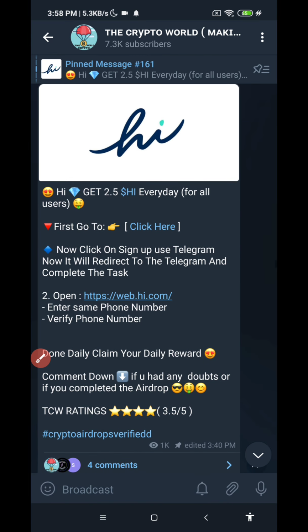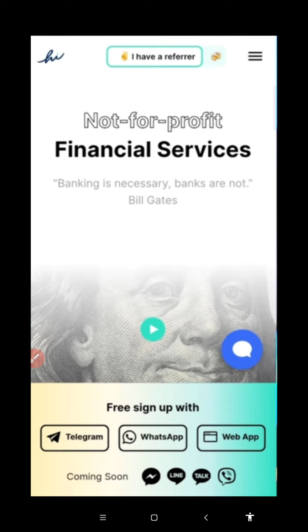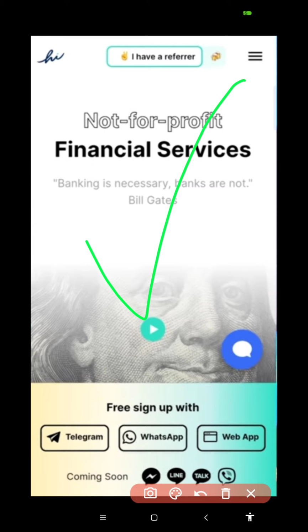Now I will give you a link here. Click on the link directly, the one I have given in the Telegram post. After clicking on the link you will get an interface like this. This is the interface you get after clicking the link I gave in the Telegram channel. You can read everything by scrolling down, but the video would be lengthy, so I'm not going through it, but you can read it.